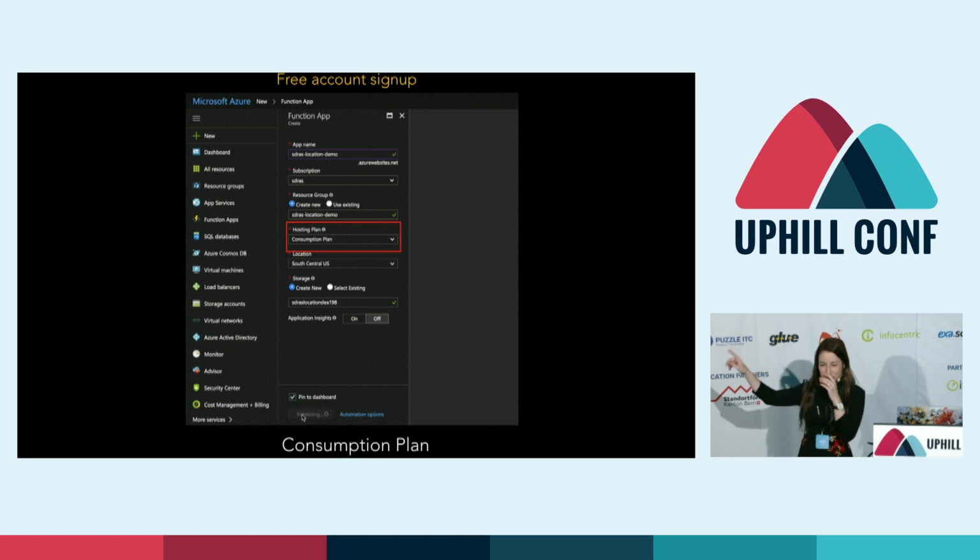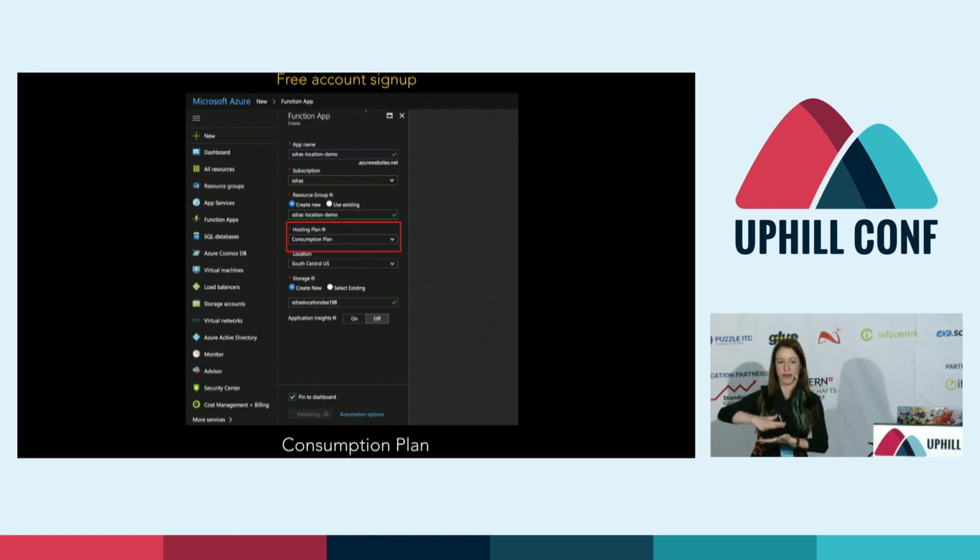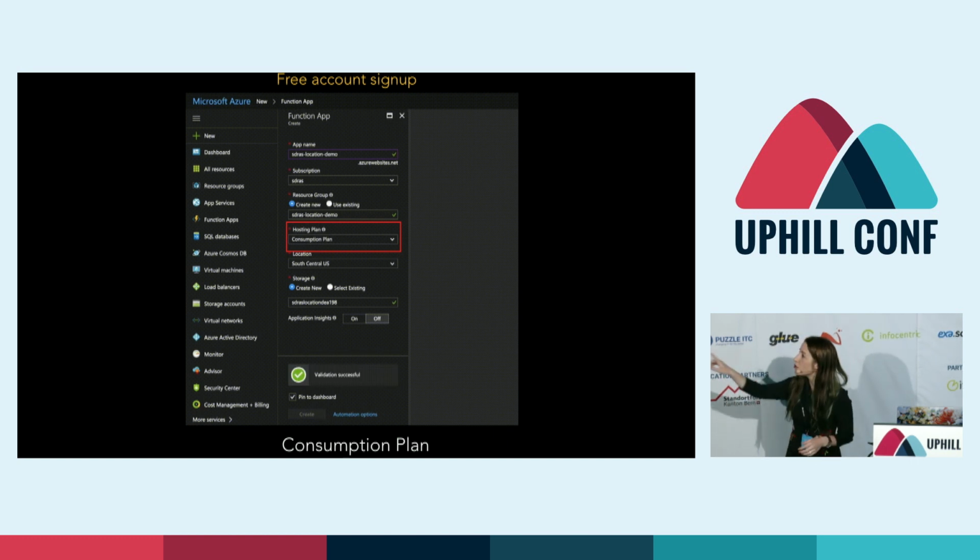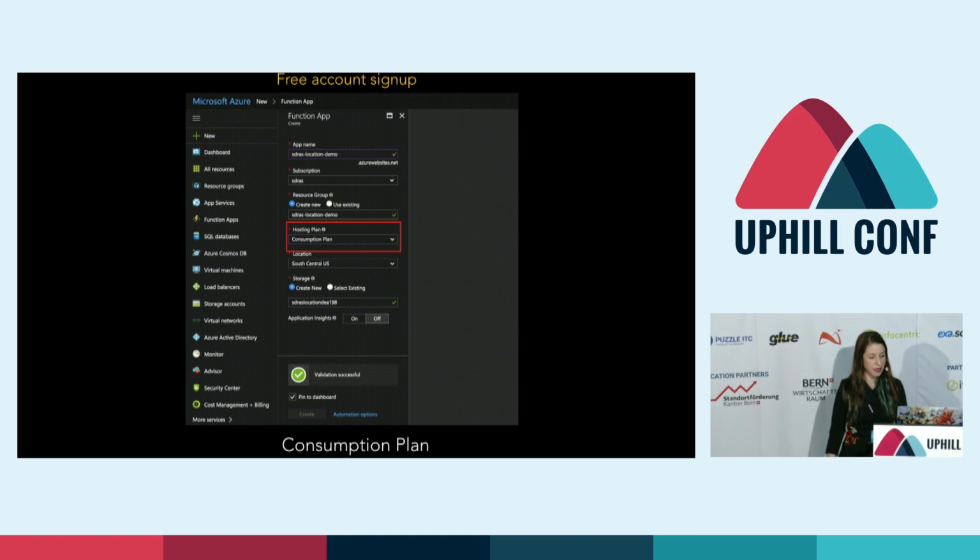This consumption plan part is actually pretty important. That's the model that will let you scale with your server. When you pick something else, then you have to kind of babysit it a little bit more. So you really want to keep it at that consumption plan.